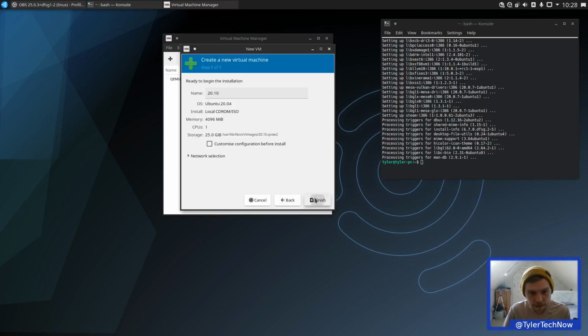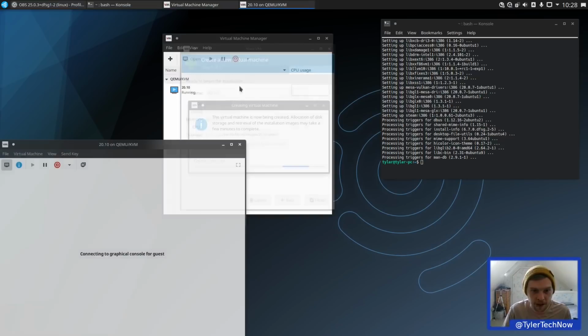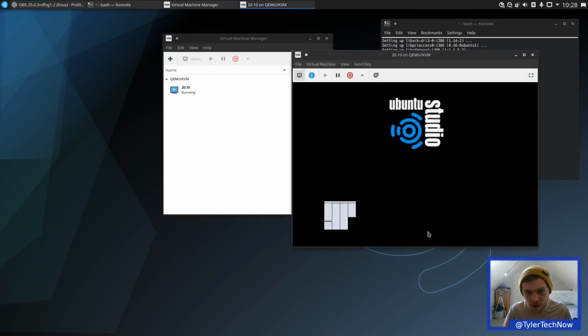And then we're going to click finish, and we're going to leave the network as a default. So if you're going to use this on a virtual machine, bear in mind that it will stay on this screen quite a lot. So if you hit enter, that will be the language select, and just leave it for a bit. It will eventually boot to the live environment.